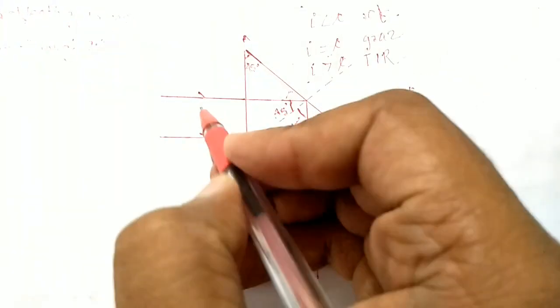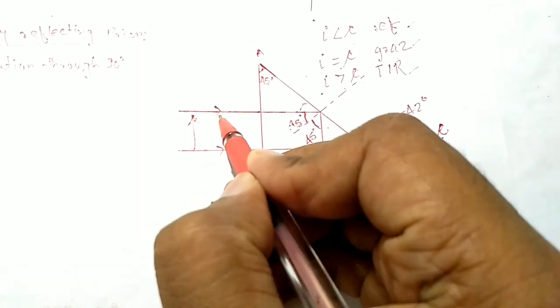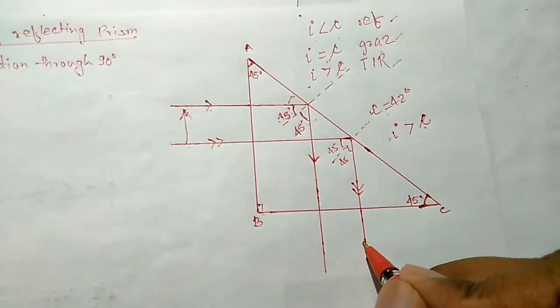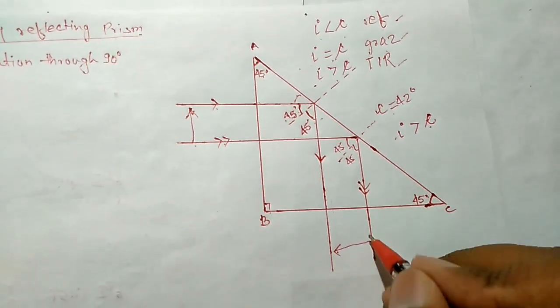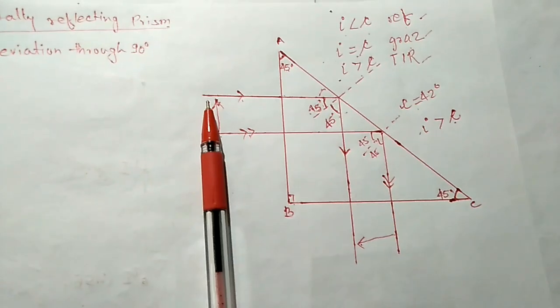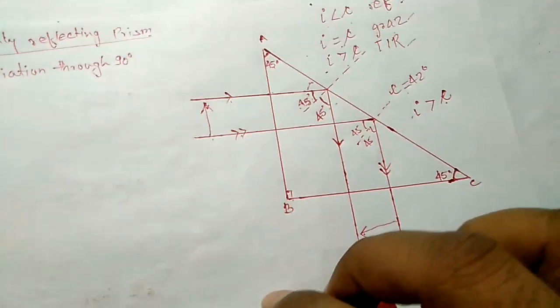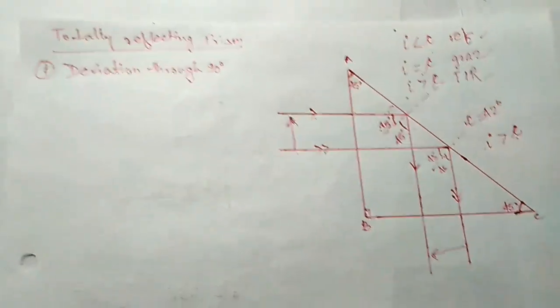So you can see, suppose here is any object like this. The head is with single arrow and the bottom is with double arrow. So it will look like this. The head with single arrow and the bottom is with double arrow. So this is like the object, and here it is bent. How much deviation is it right now? 90 degrees. That is why it is called deviation through 90 degree.